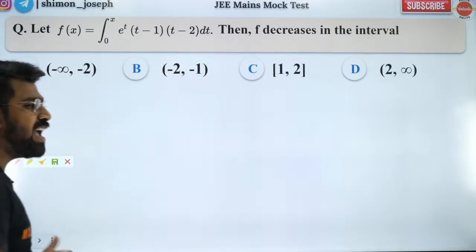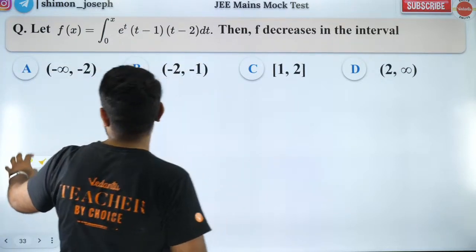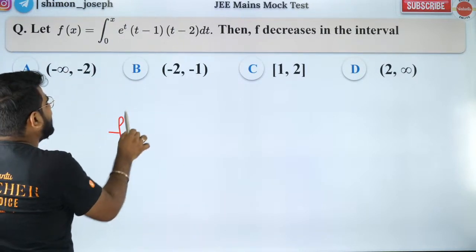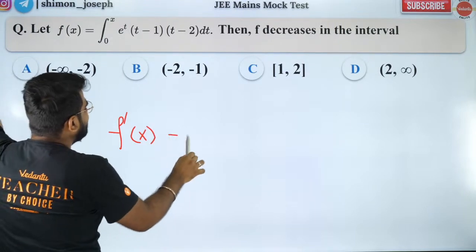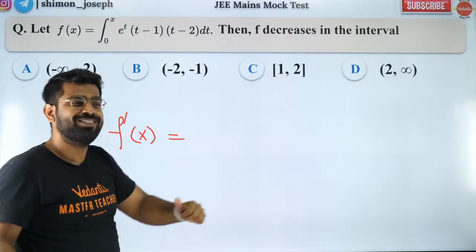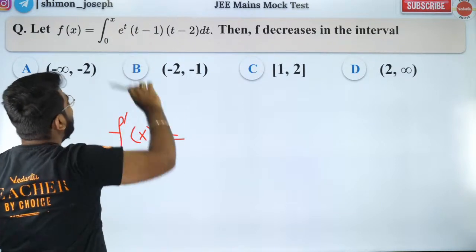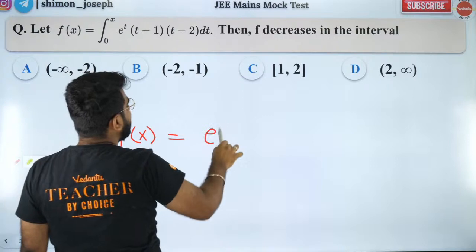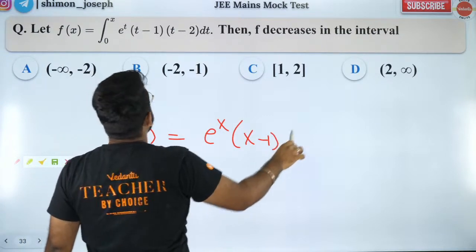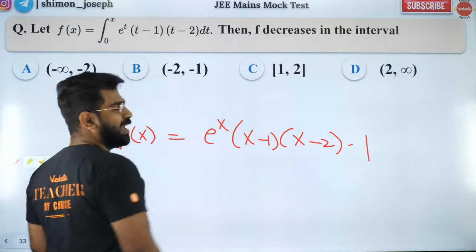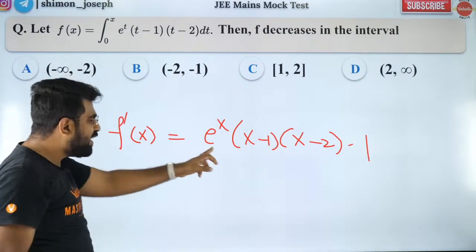Okay, so people, what is the answer? Very good. Very easy, because you know Newton-Leibniz. You have been taught that. We have covered that very much in this channel. But if you don't know Newton-Leibniz, what will you do? How will you differentiate? It's going to be e power x into (x minus 1) into (x minus 2) into 1. That's it. That's your derivative. So f dash of x is equal to this.